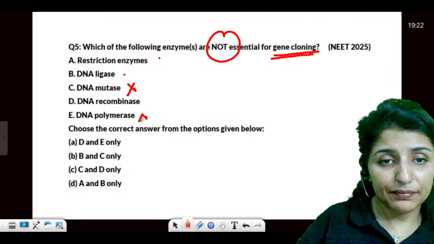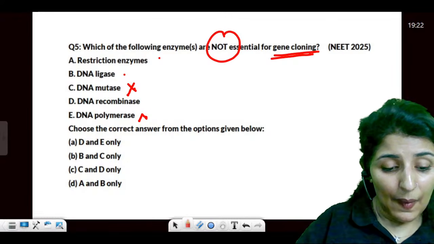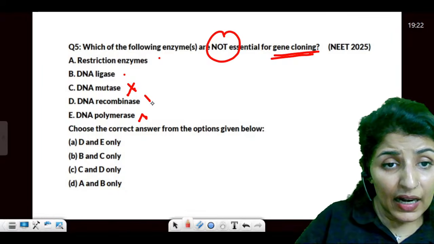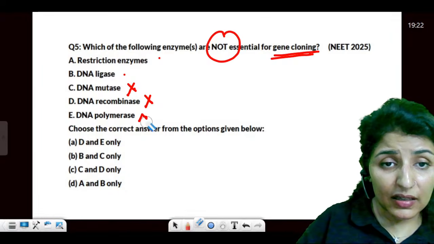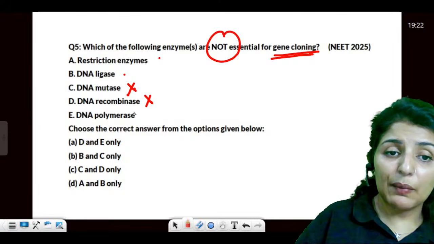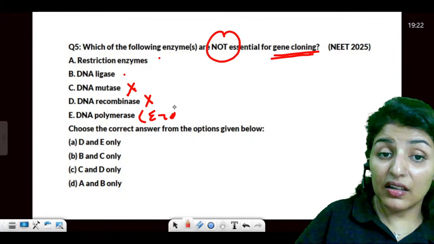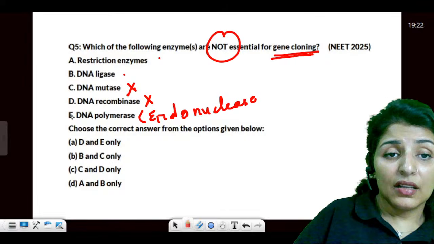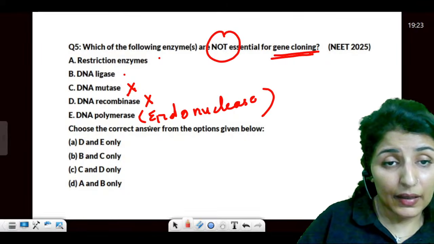We need this. Yes, please. So the answer would be C and D. DNA polymerase is needed. Sorry, DNA polymerase. Endonucleases are not DNA polymerases. Endonucleases. Right? So, right.